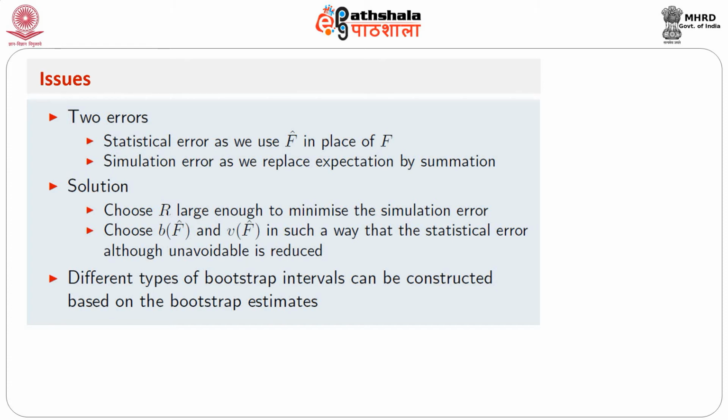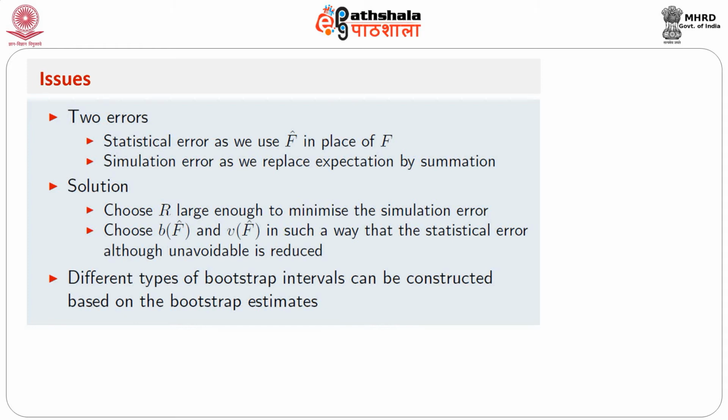The problem is that normal approximation of the distribution of t minus theta is not valid here. So, the idea is that t star minus t and t minus theta have roughly the same distribution, and then one can use the quantiles of the distribution of t minus theta by simulating from the distribution of t star minus t, and then one can use the quantiles to construct the confidence interval of the form t minus (t star (r+1)(1 minus alpha) minus t), t minus (t star (r+1)(alpha) minus t), where